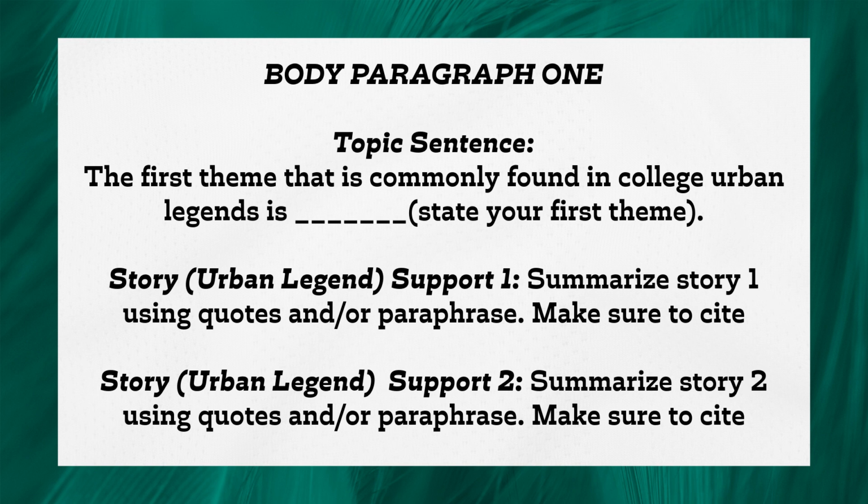For each story, you're going to summarize the story using quotes and or paraphrasing. So you might include direct quotes from the story itself, or you might just put it in your own words. Either is fine for this. Just make sure that you do cite your story. So if it's a Major and Bray story, you're going to have Major and Bray and the page number. And then if it's from the Zhao article, you're just going to put Zhao. If this is from an online article, then you're going to want to include the title of the article and the author if there is one. Make sure that you have all that information, and that will be your in-text citation for this section.